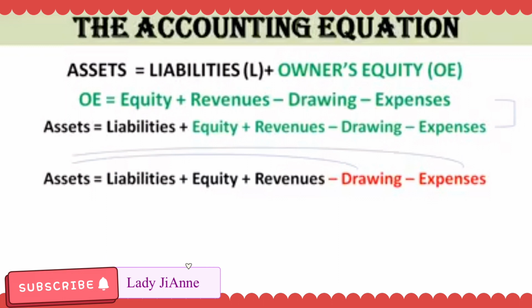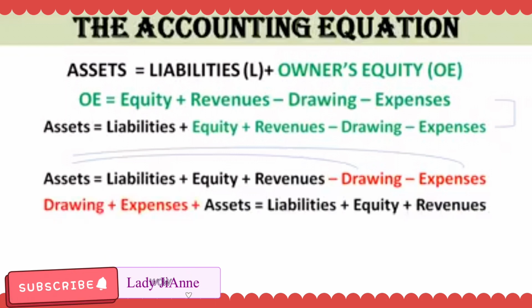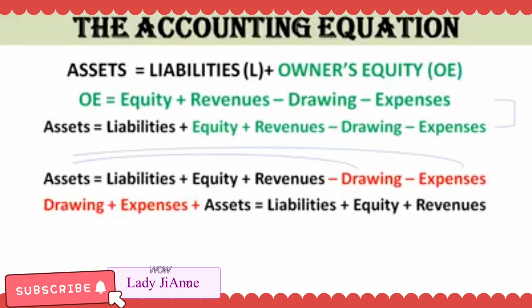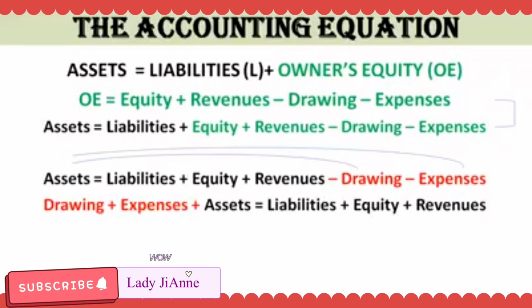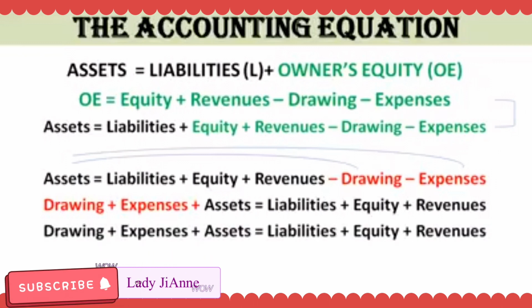Same with expenses, we transfer it to the left side para sila maging positive. And, eto na. It will look like this. So, drawing plus expenses plus assets is equal to liabilities plus equity plus revenues.